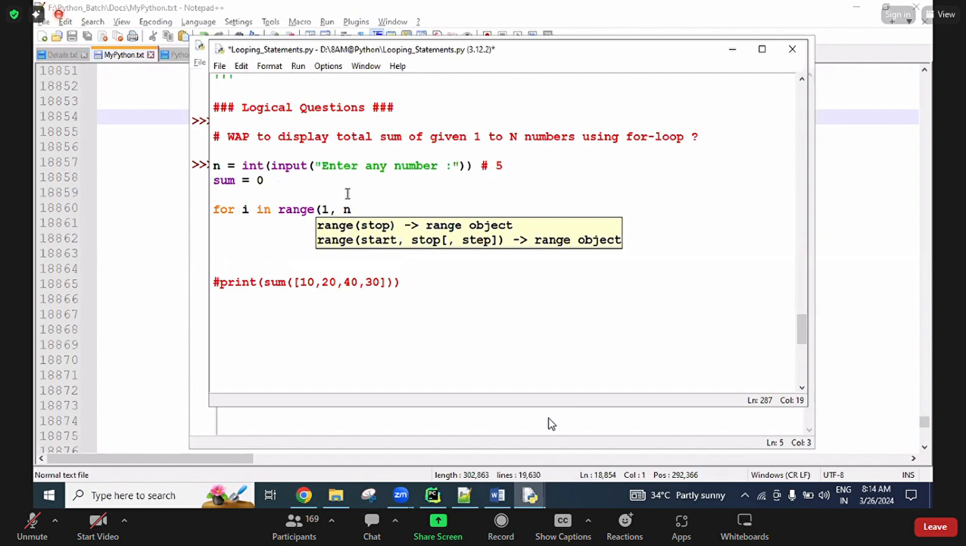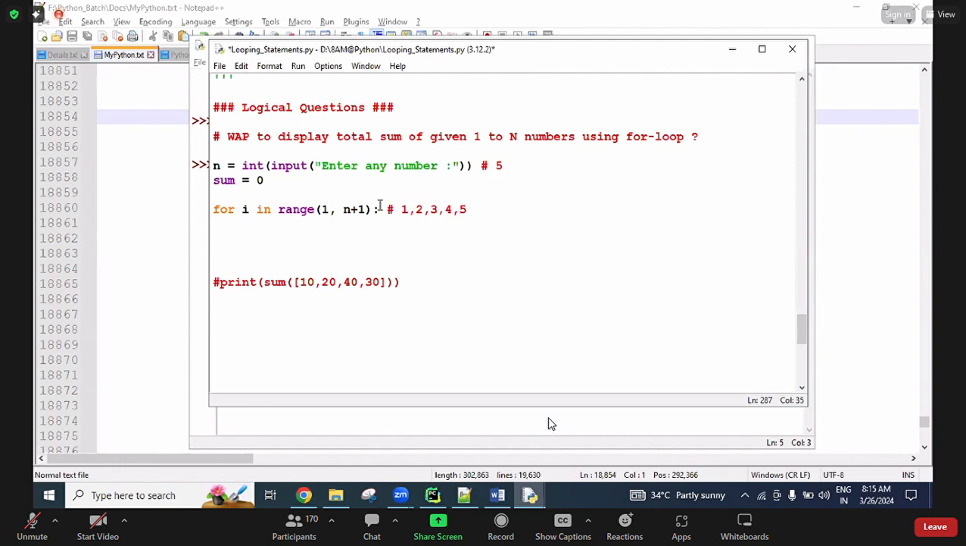So n means it is not getting n minus 1. If n is 5, 5 minus 1 is 4, so it only gets up to 4. That's why I'm giving n plus 1. If I'm giving 5 plus 1, that is 6, so 1 to 6 means 6 minus 1, 5. Up to 5 we are getting. Because of this, the numbers available here are 1, 2, 3, 4, 5, including 5. If n plus 1 is not given, there are only up to 4.